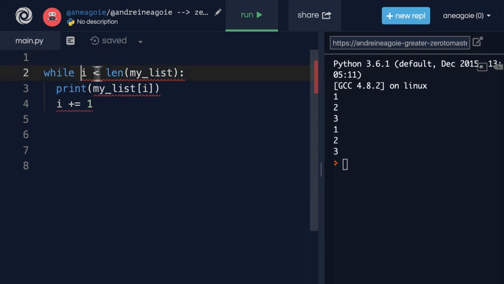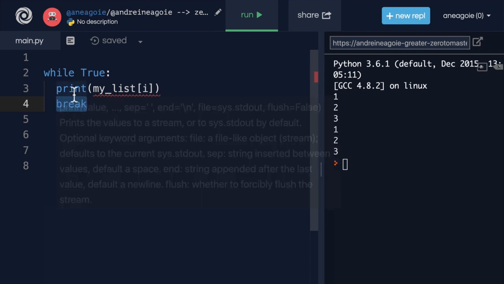Is to say, while True, do something. And make sure that at the end, we break. Hold on, what's happening here? I'm saying while True, wouldn't that create an infinite loop? I mean, True is always going to be true. And you'd be right if you noticed that. But again, we have a break statement here. So at the end, after we run line 3, it's going to break.